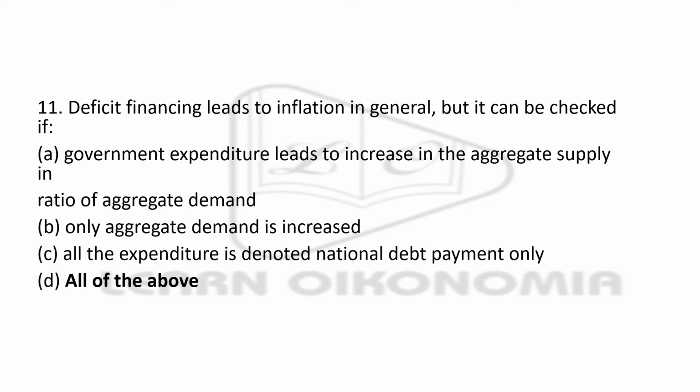It can be checked if government expenditure leads to an increase in supply in the ratio of aggregate demand, or if only aggregate demand is increased, or if all the expenditure is devoted to national debt payment only.